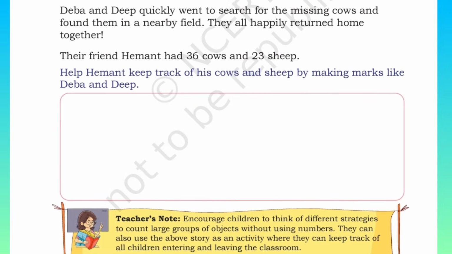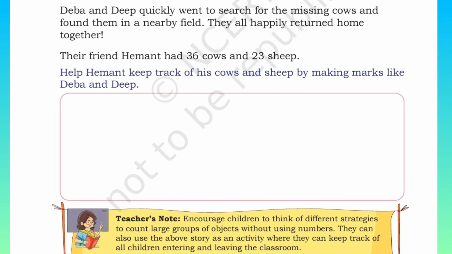Deba and Deep quickly went to search for the missing cows. 2 cows were missing, right? What happened? They found them nearby the field. So they happily returned home together. While returning home, what do they have to do? They have to strike out those 2 pending marks, and then take the cows inside.